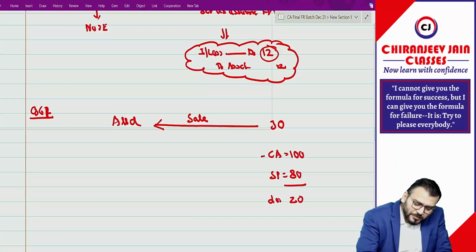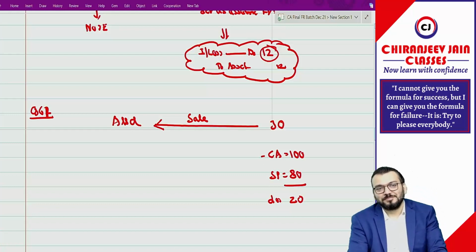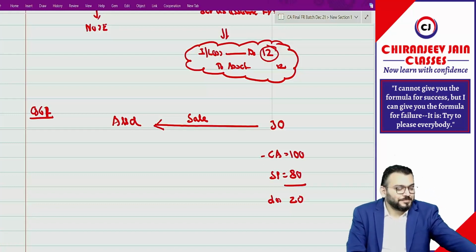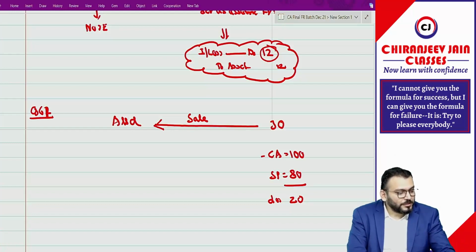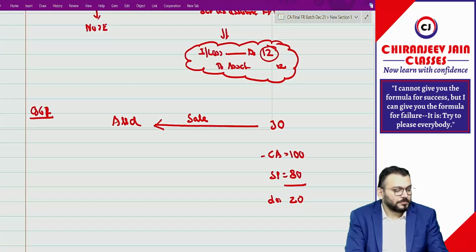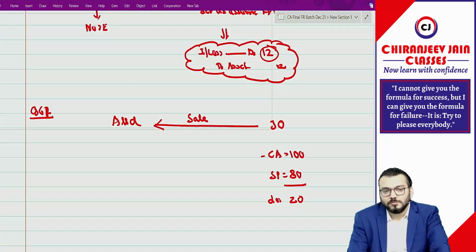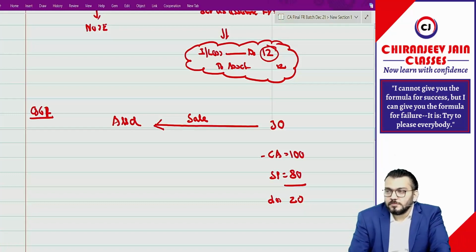I'll not give a hint. You give me the journal entry. No, that entry is wrong.